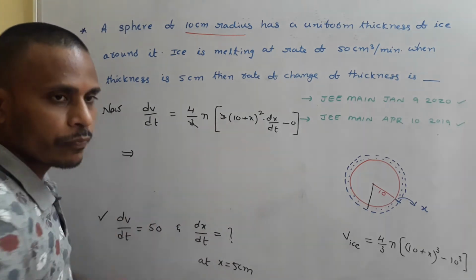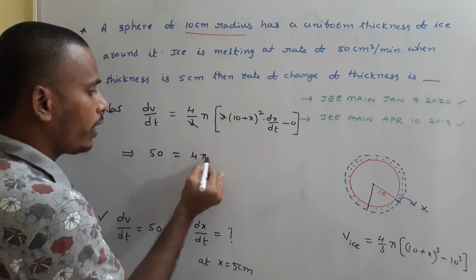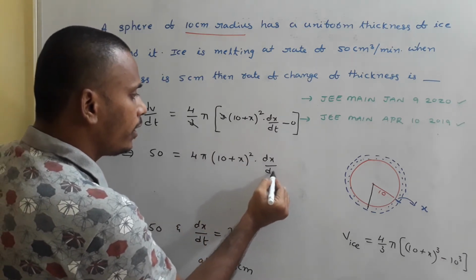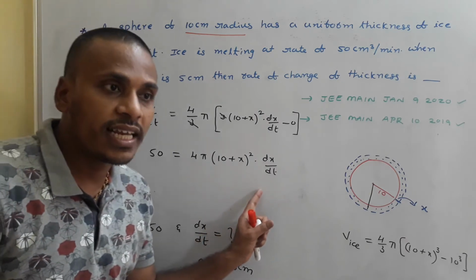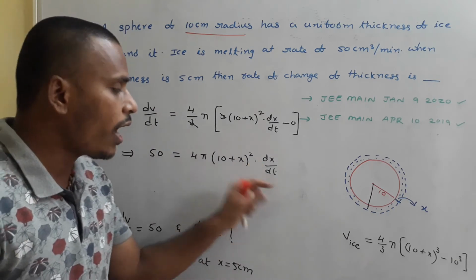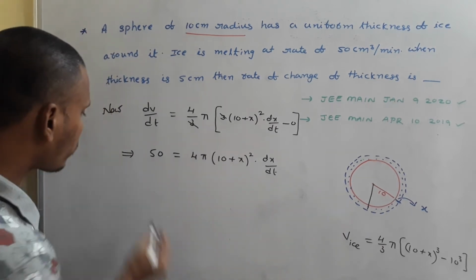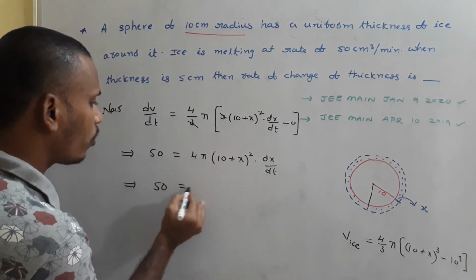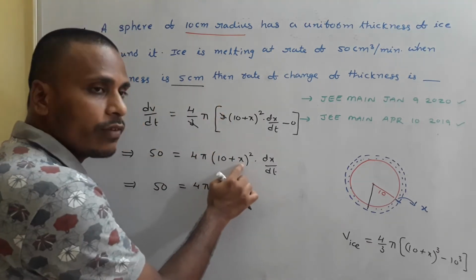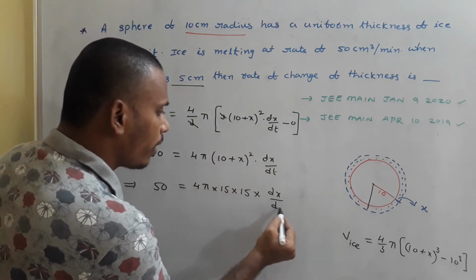This implies, as given dV by dt is 50, equals 4 pi into (10 plus x) whole square into dx by dt. Our target is to find dx by dt, particularly at x equals 5. So replace x with 5 here and calculate dx by dt. I am erasing this. So this implies 50 equals 4 pi into, replacing x with 5, 10 plus 5 is 15. So 15 square means 15 into 15 into dx by dt.